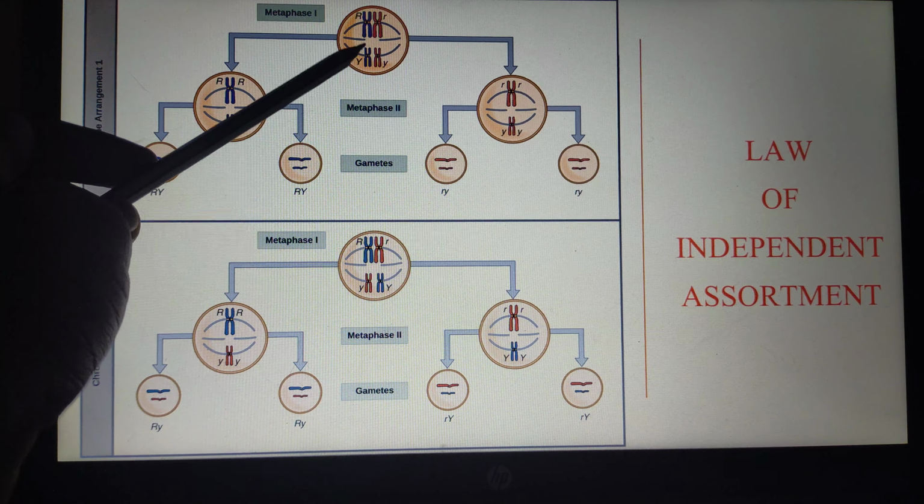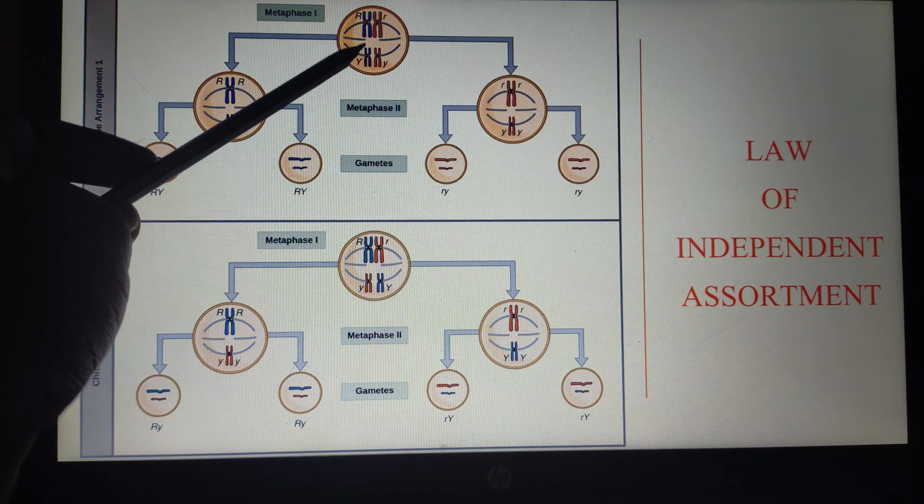All the maternal chromosomes have separated to one side and all the paternal chromosomes have separated to another side, right? Now, when this forms the gametes, see, capital R, capital Y, one gamete will be formed. Likewise, another gamete will also contain capital R, capital Y. And if you see this one, this is the maternal chromosome. Both are maternal chromosomes, so it forms the gametes as small r small y and small r small y.